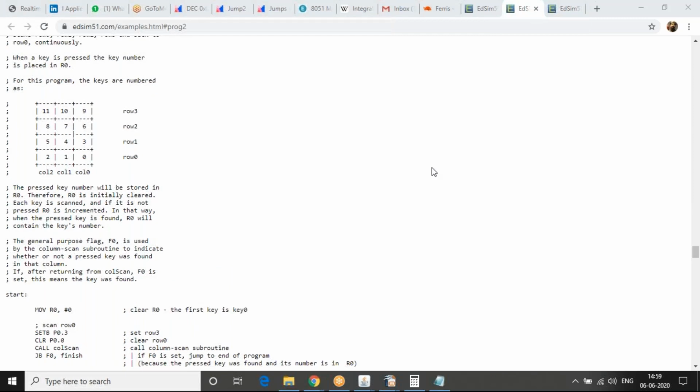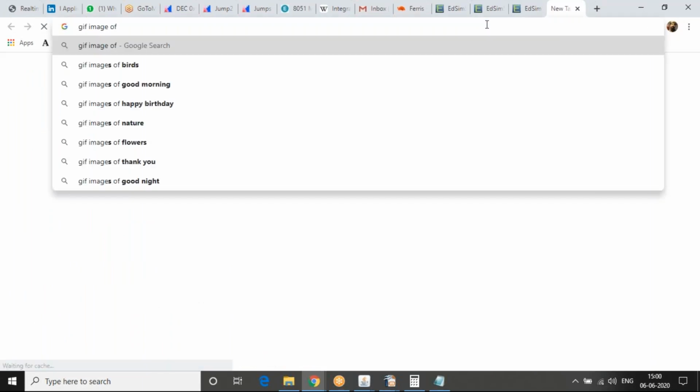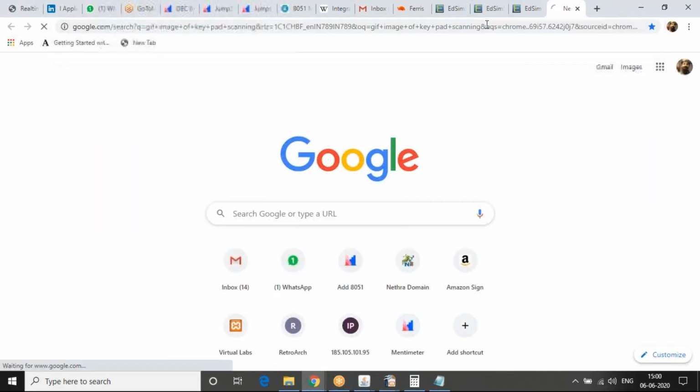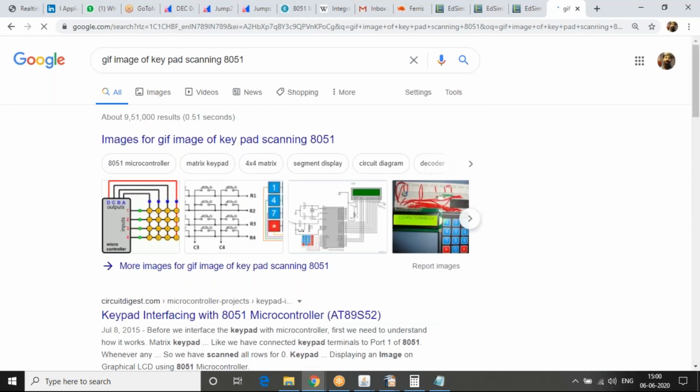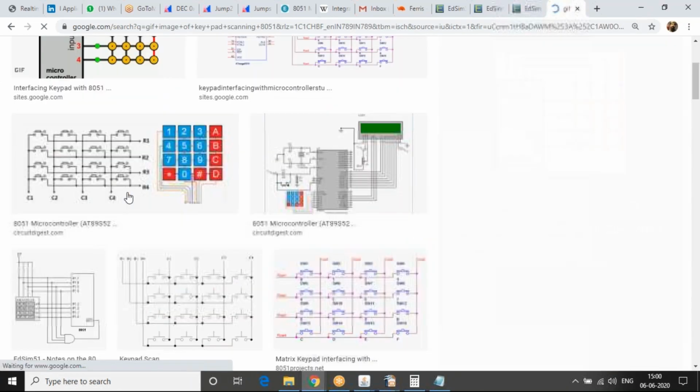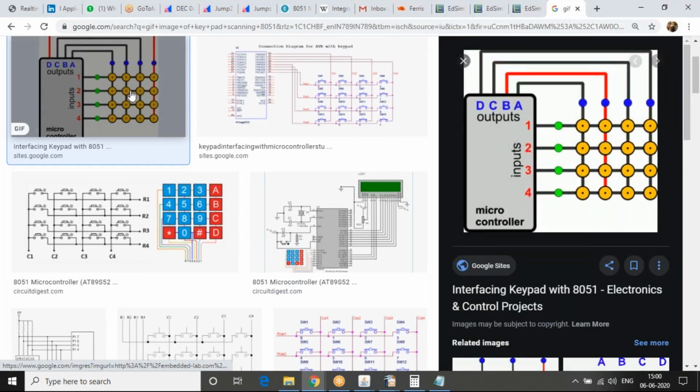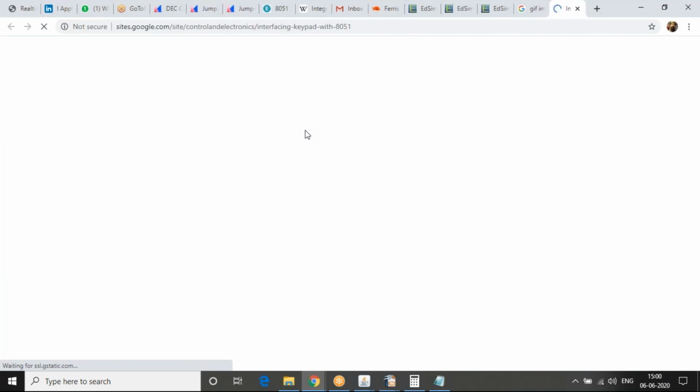I'll see if I can get a GIF image of it. If you look at the code and visualize how it is going to work, it's actually a very interesting way in which these keypad switches work. Yeah, I think this is a nice GIF. I will use it to explain that.